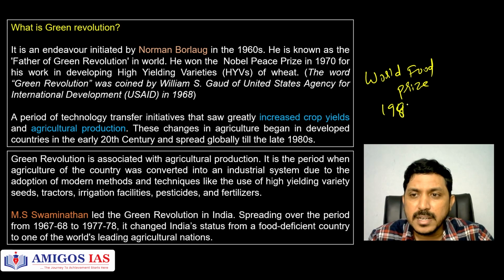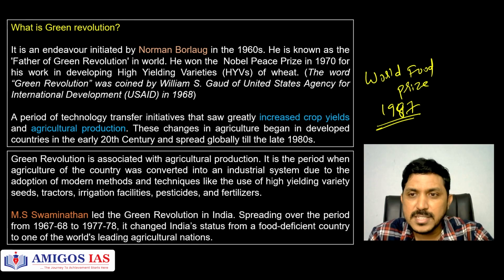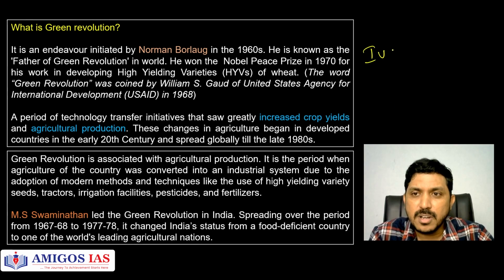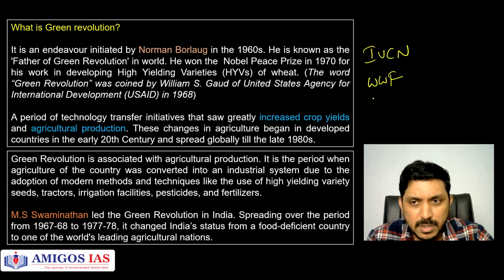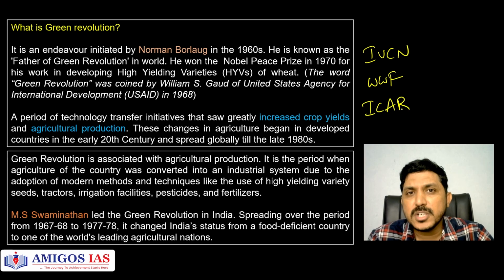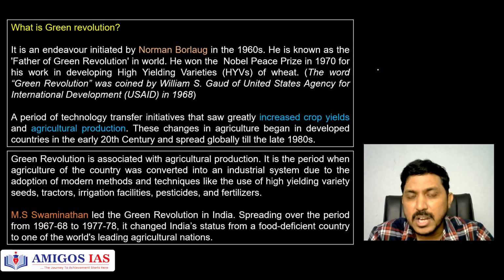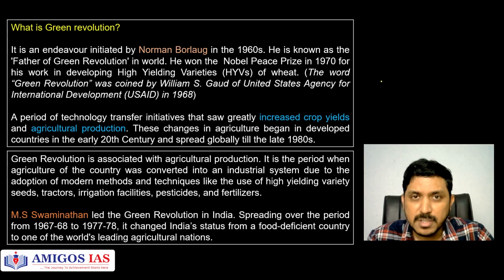Agriculture. Okay, so in 1987 he got this prize, and he also chaired many institutions. For example, the International Union for Conservation of Nature and Natural Resources, and the World Wide Fund for India. He also headed the Indian Council for Agricultural Research; he was the Director General of it. So he has headed a number of institutions in his lifetime. Okay, he was also chairman of the National Commission for Farmers in 2005.